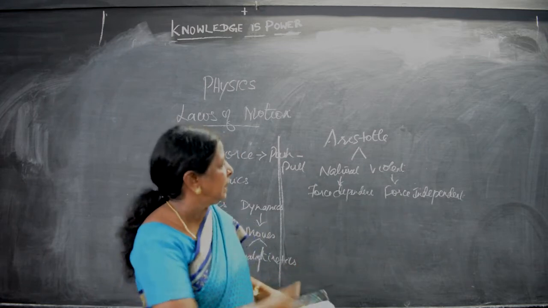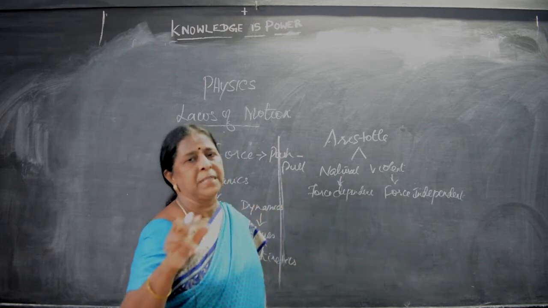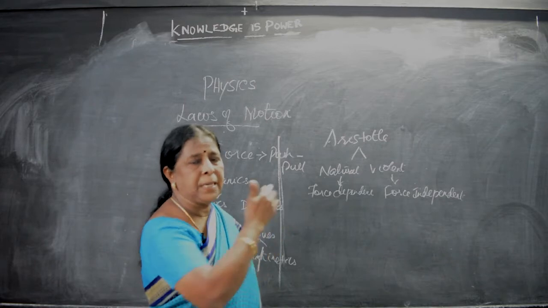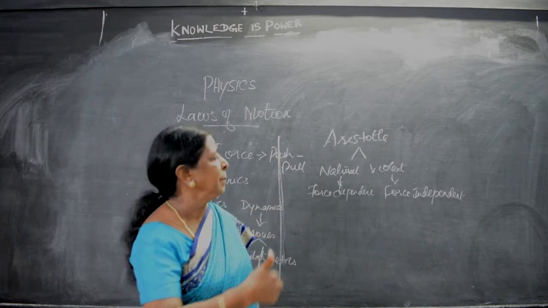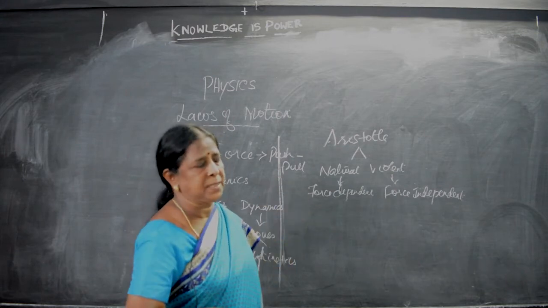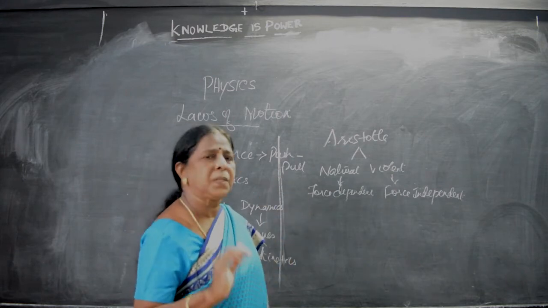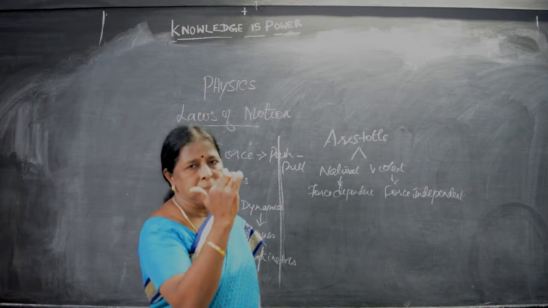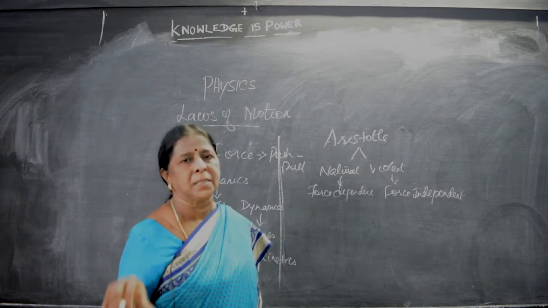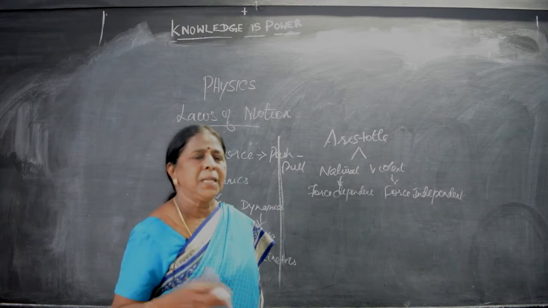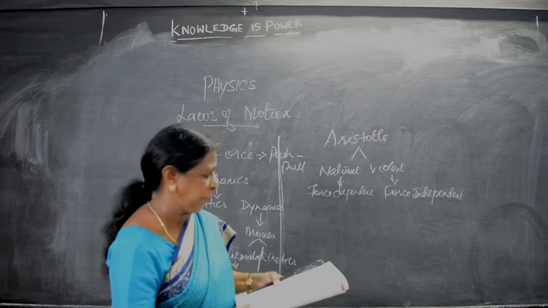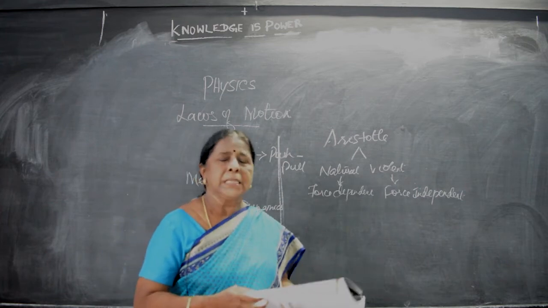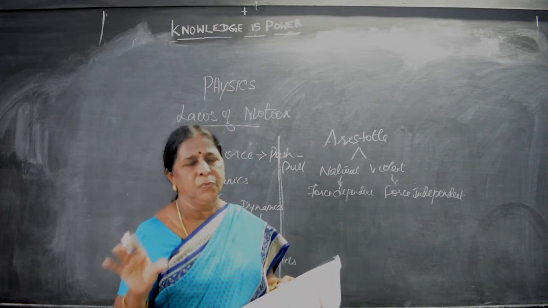Then Galileo, he opposed Aristotle in one way. Aristotle said the heavier object and the lighter object take their own time, that is, the heavier object reaches the ground first, then the lighter object follows. But Galileo said whatever it may be, heavier or lighter, both reach the ground at the same time. And he put forward his concepts also. What are the concepts of Galileo? Refer to page number 2.